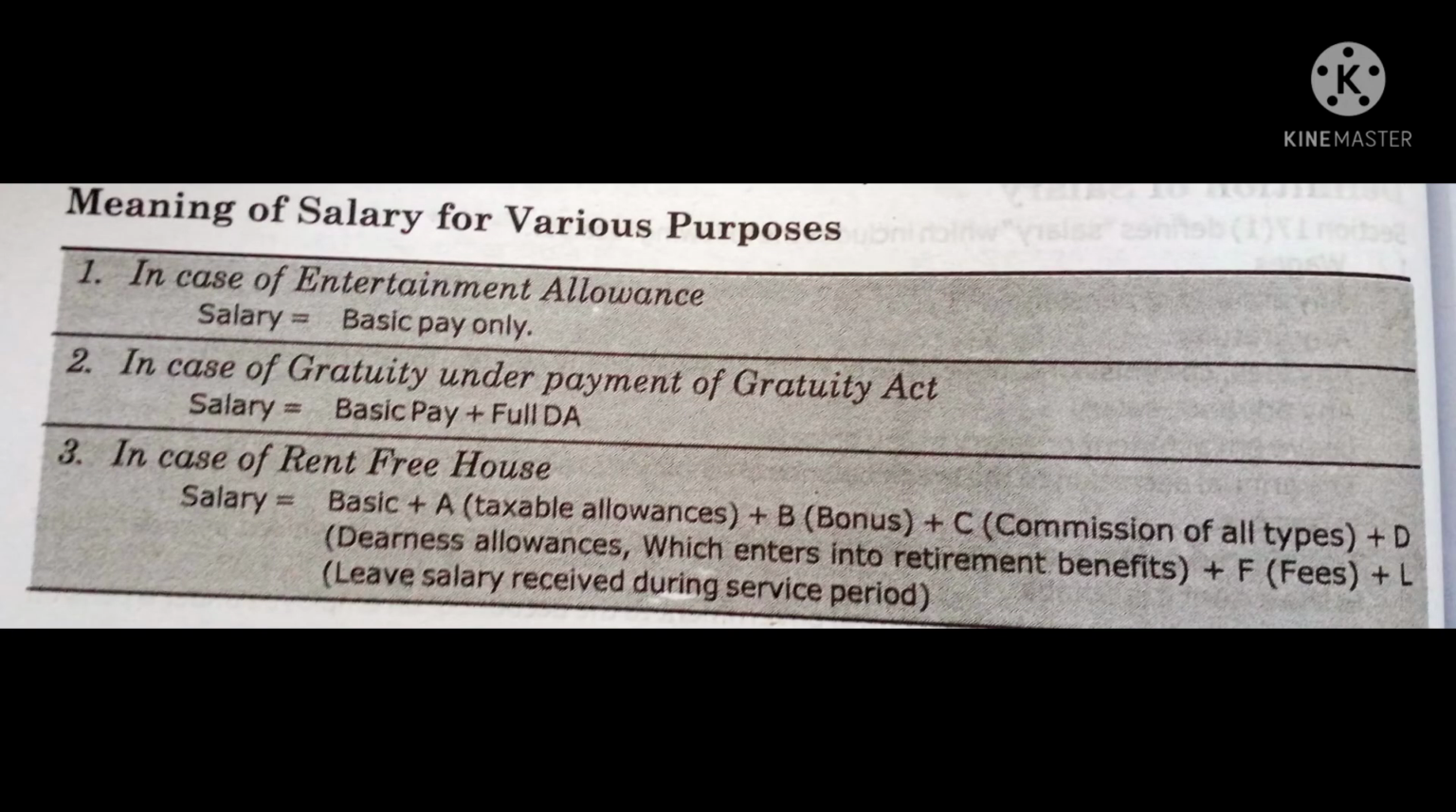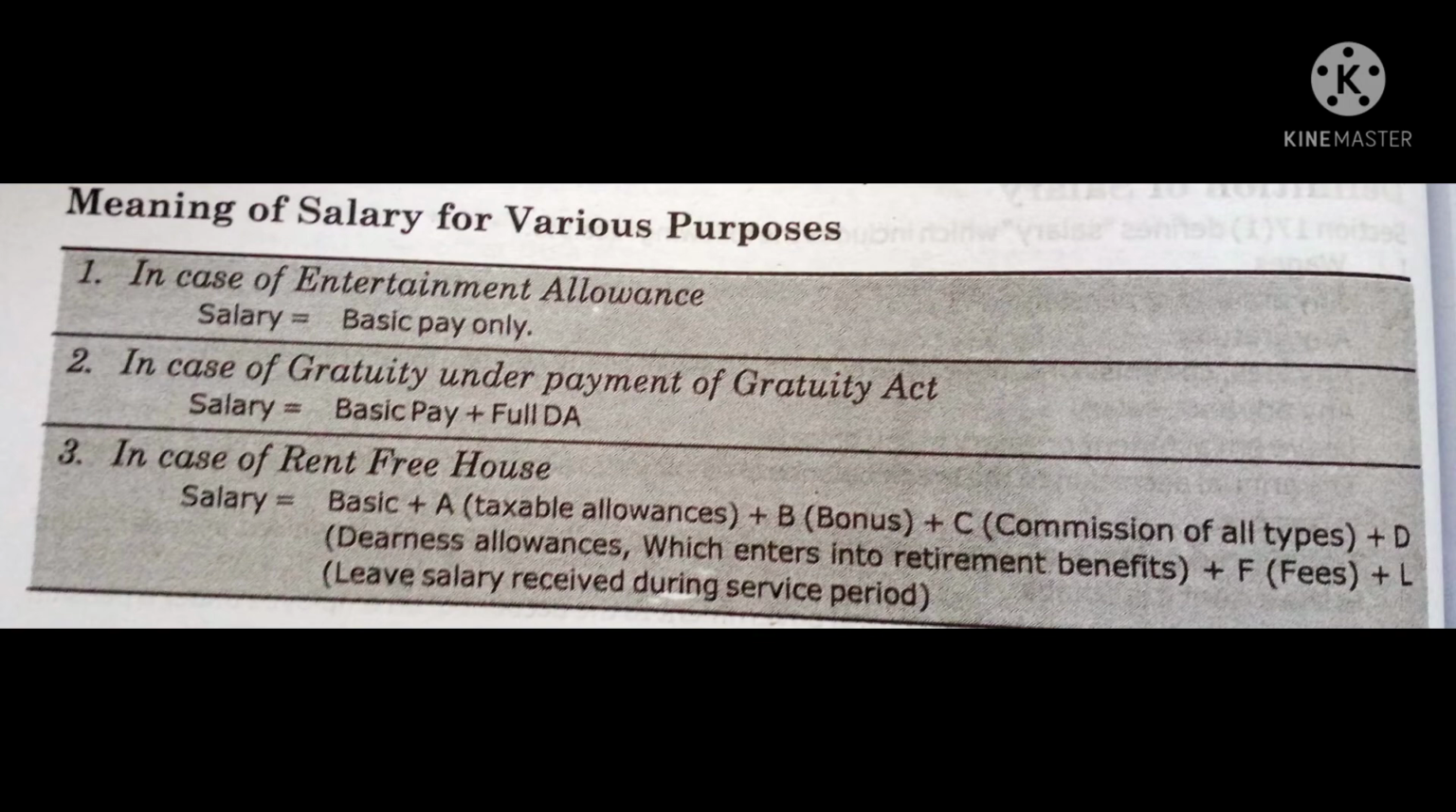Now, the meaning of salary for different purposes. See, when we are calculating the problems, we consider the salary in a different way for different purposes. So, let us see for each different method of calculation how the salary will be considered. Here you have 4 segregations. First one, in case of entertainment allowance, when we are calculating the problem related to entertainment allowance, we have to take salary as only basic pay.